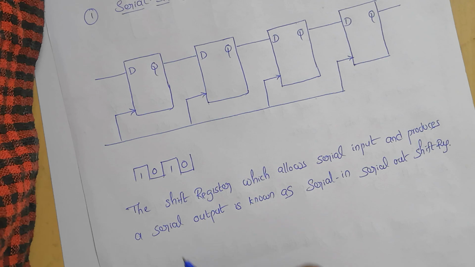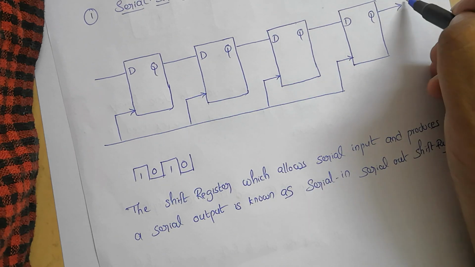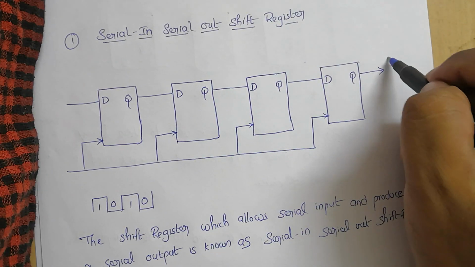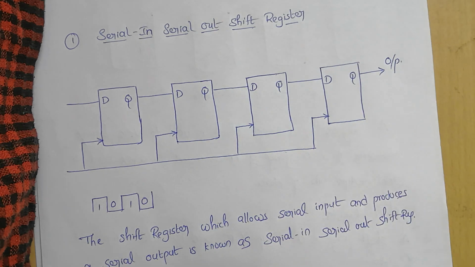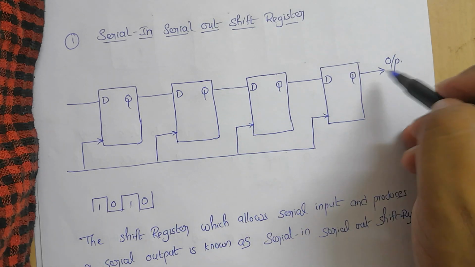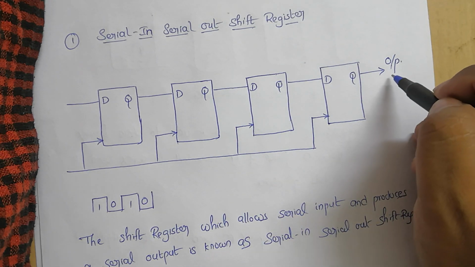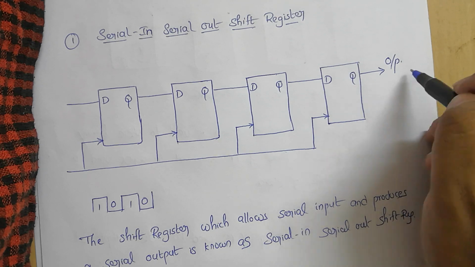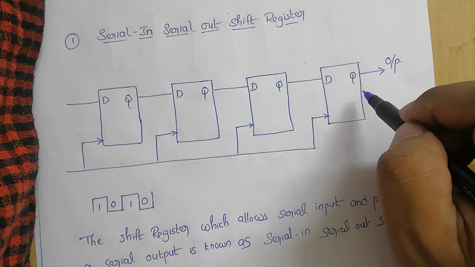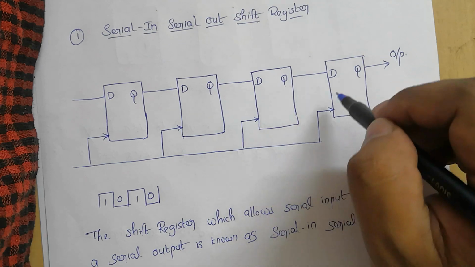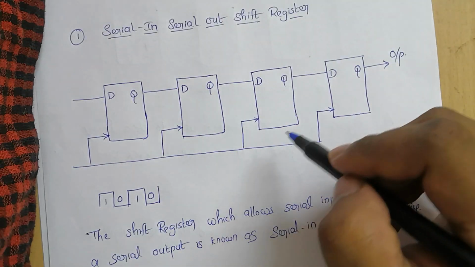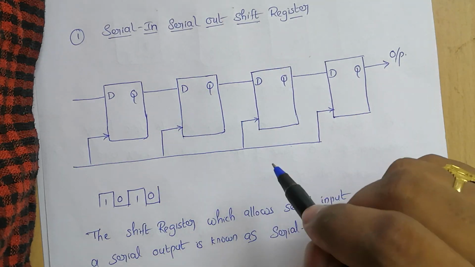Since there is only one output, so this is the output, and the data leaves through the shift register one bit at a time in serial pattern. That's why this register is named the serial in, serial out shift register.